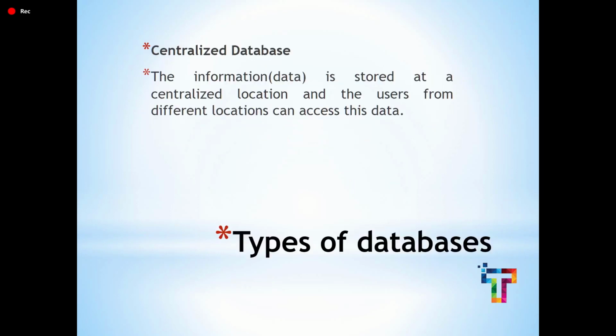The first one is centralized database. What is the meaning of centralized database? The information is stored at a centralized location and users from different locations can access this data. The data has been kept at the center and multiple users can access that data. That is called a centralized database.